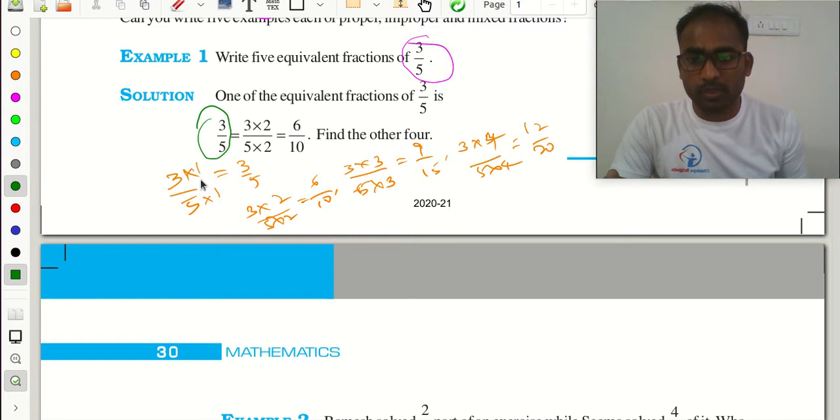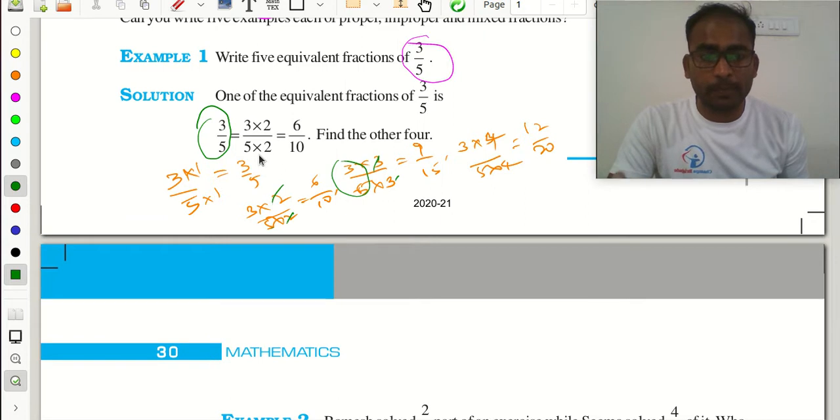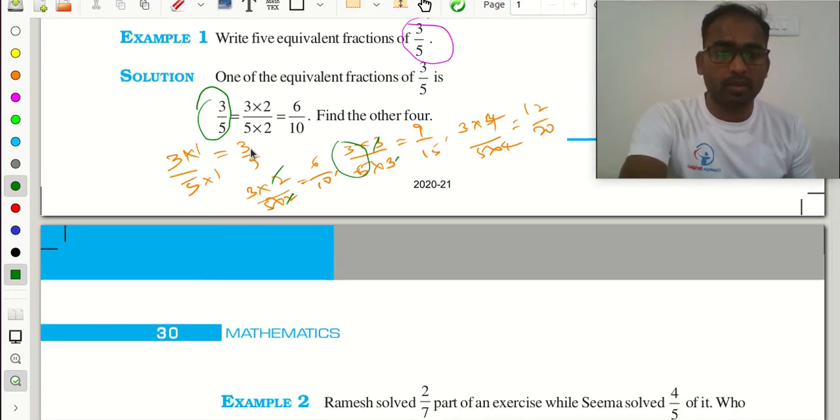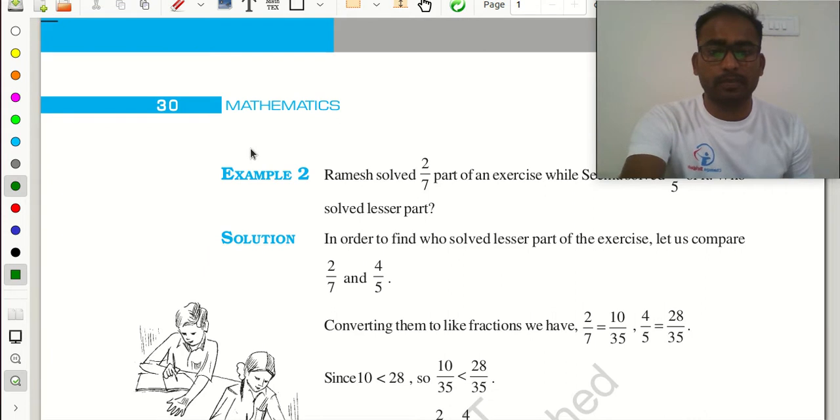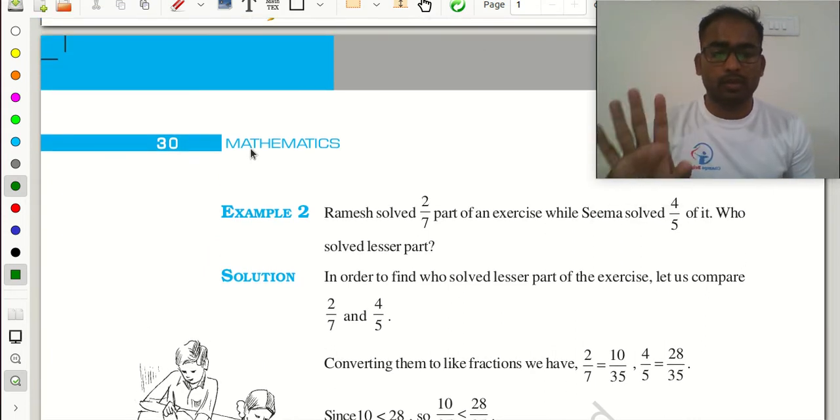Suppose here you can divide by 2 and 2, and you will get 3 by 5 only. Here you can divide by 3 and 3, you will get 3 by 5 only. So by multiplying the numerator and denominator by the same number, you can get the equivalent fractions of any given fraction. Clear? And so how to change it?